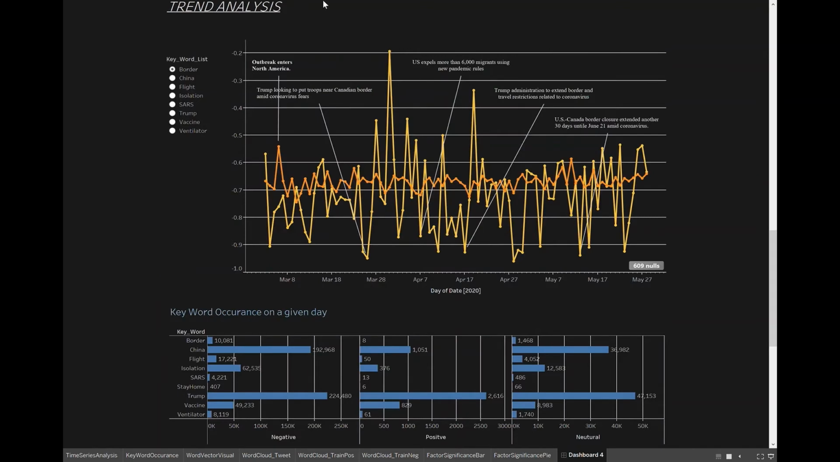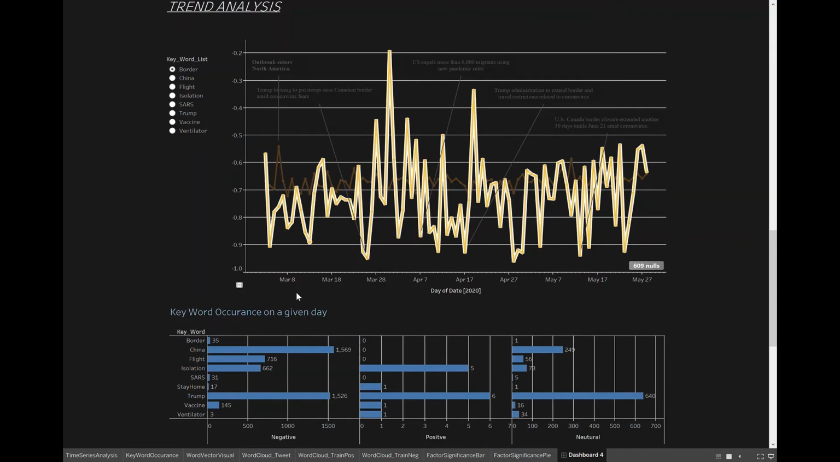Okay, let's take a look at our analysis. Firstly, we have our trend analysis. Here we have a list of words that we were interested in. This figure shows the public sentiment towards the keyword compared with this orange trend, which represents the overall sentiment of the public. If you click into any specific day, the bar chart below shows how many times the keyword has appeared during that given day.